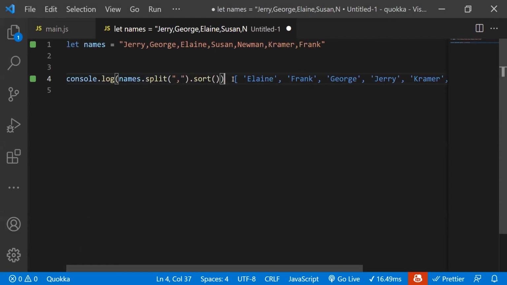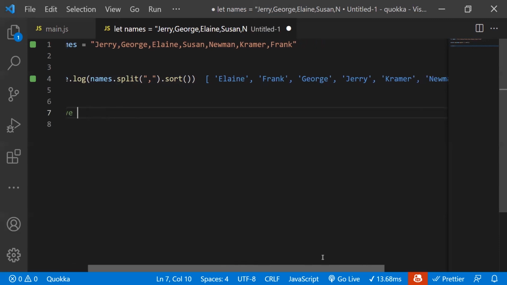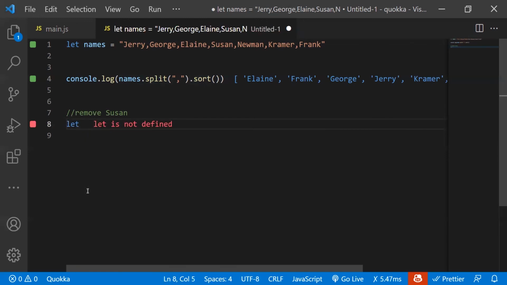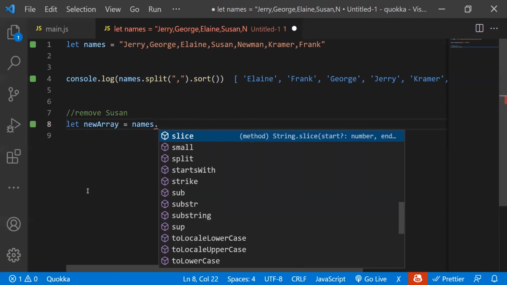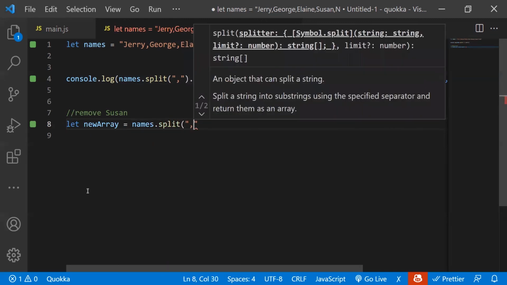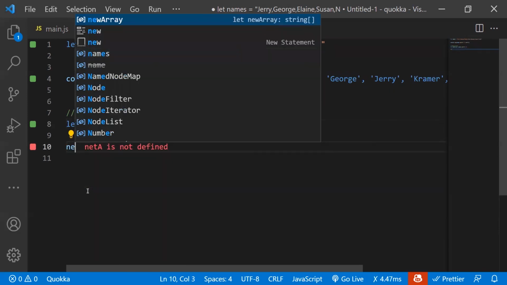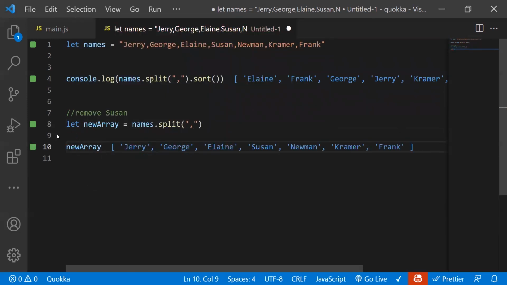So what else can we do? Let's say that we want to remove an element from the array. For example, maybe we want to remove Susan because maybe Susan died. How would we do that? Let's make a new array, and have it be the array that we got from splitting this by comma. And let's just log out new array. And there we have it.